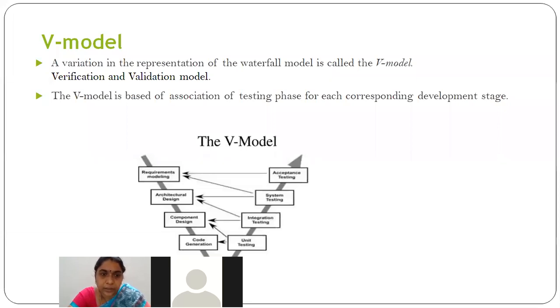The car should run on the road. It should stop when you're giving a brake, right? It should have some speed limits. These are all the basic functional requirements, right? The functionality of that product.